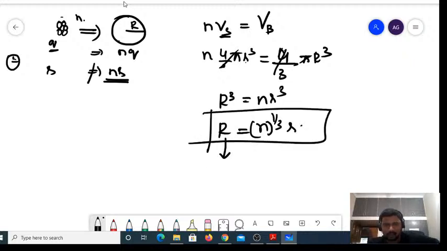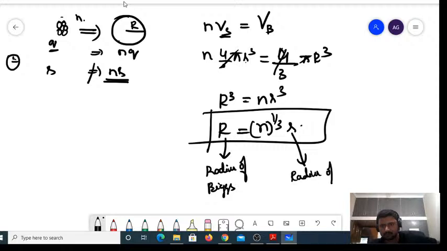This is the radius of the bigger water droplet, and this is the radius of the smaller water droplet, right?